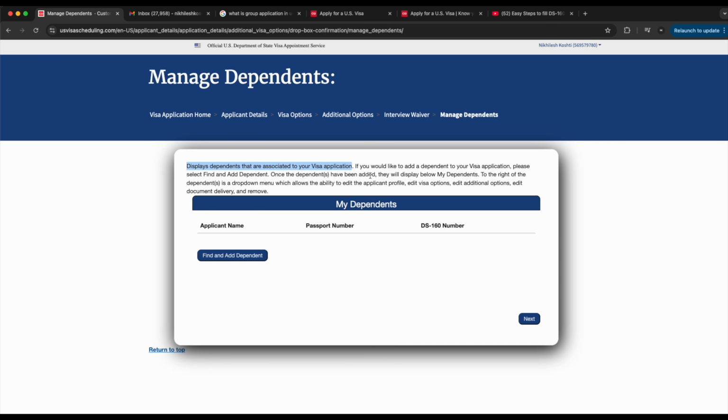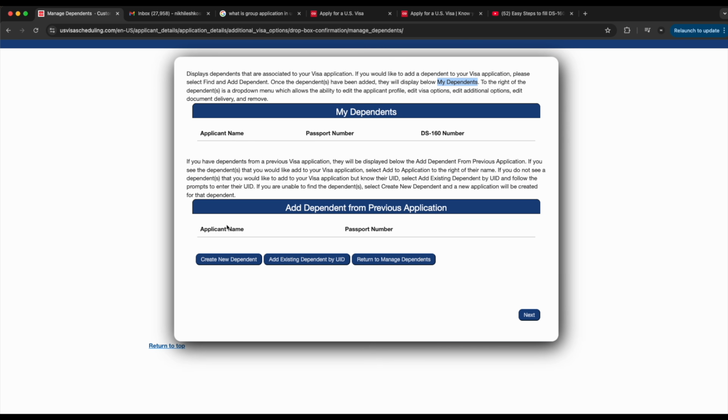Once the dependent has been added, they will display below my dependent. To the right of the application is a drop down menu which allows the ability to edit the application profile, visa option, and everything. So if you have a dependent from a previous visa application, this will be declared under this. So create a new dependent, add existing dependent by UID, return to manage dependent.